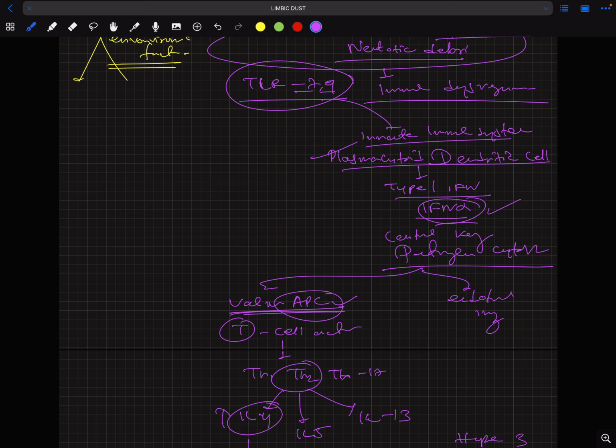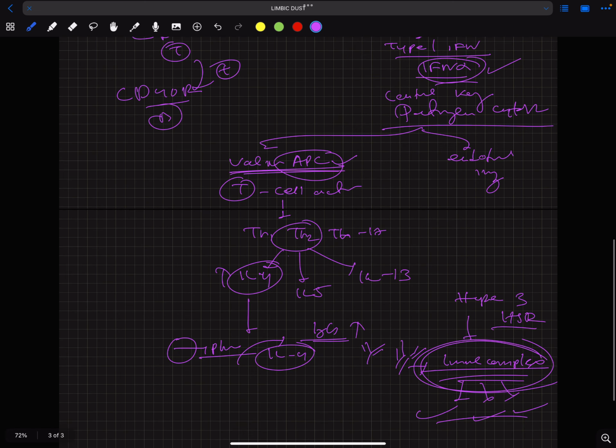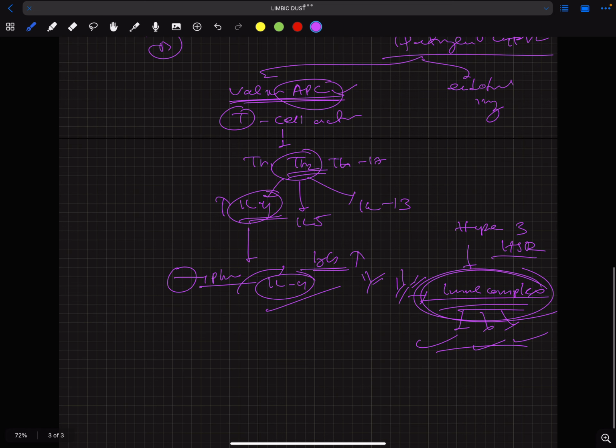Now, when the T cell is sensitized, it will activate the B cells. T cells can activate B cells by various mechanisms. One mechanism is CD40 ligand, which is present on the T cell, and the CD40 receptor, which is present on the B cell. Another mechanism is that Th2 cells release interleukin 4, which leads to increased class switching of antibody and other antibody formation. These antibodies will form immune complexes, and these immune complexes deposit in various places of our body that will lead to full-fledged SLE.